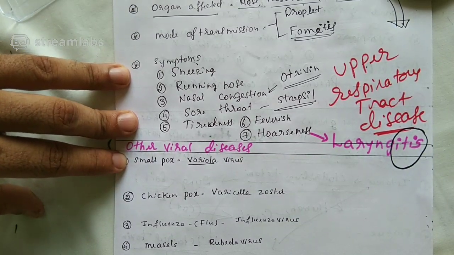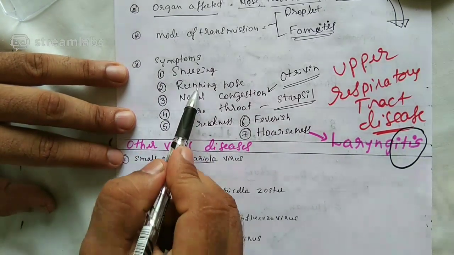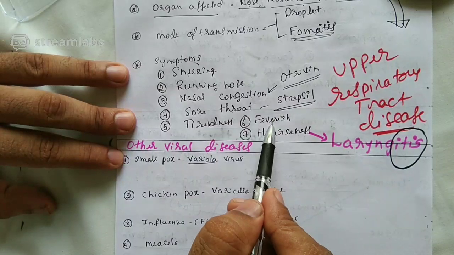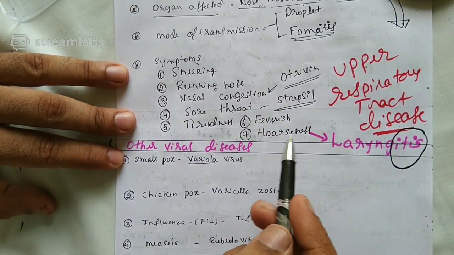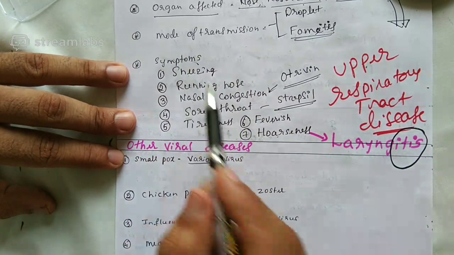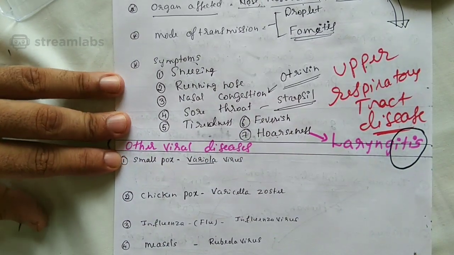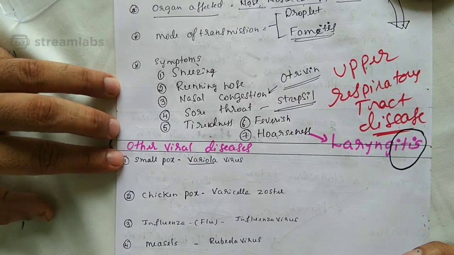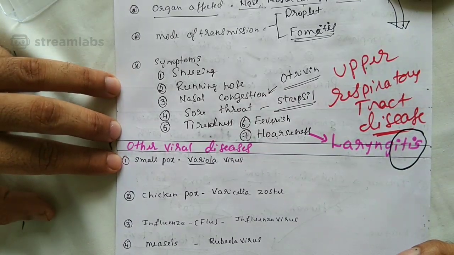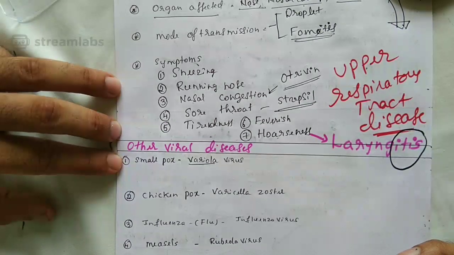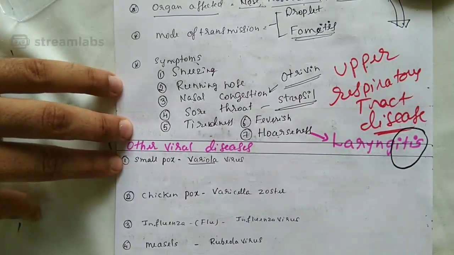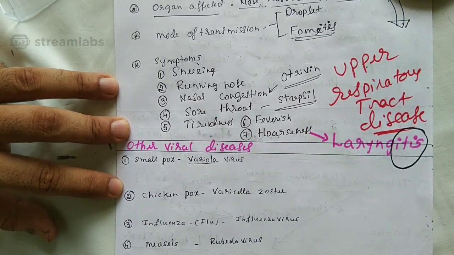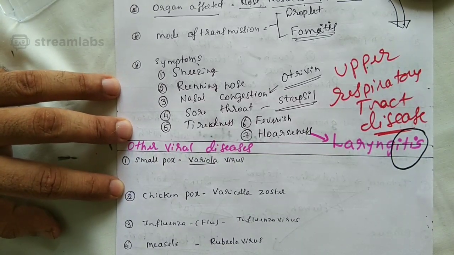Let me once again discuss, friends. Sneezing, running nose, nasal congestion, sore throat, tiredness, fever, hoarseness, meaning change in the voice. These are all the symptoms of the common cold. Is there any vaccine? No. Is there any medicine? You should say no, there is no medicine. But still we take some tablets? Yes, we take some tablets for the symptoms, not for the pathogen.